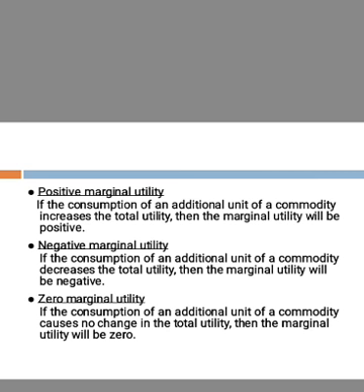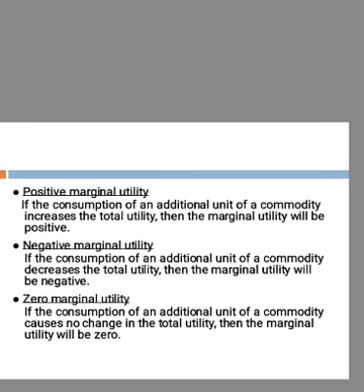So in positive marginal utility, what will happen? If the consumption of an additional unit increases the total utility, then we can say that is positive. And if it decreases the total utility, we can say it is negative. And if it causes no change in the total utility, then we can say it is a 0 marginal utility.